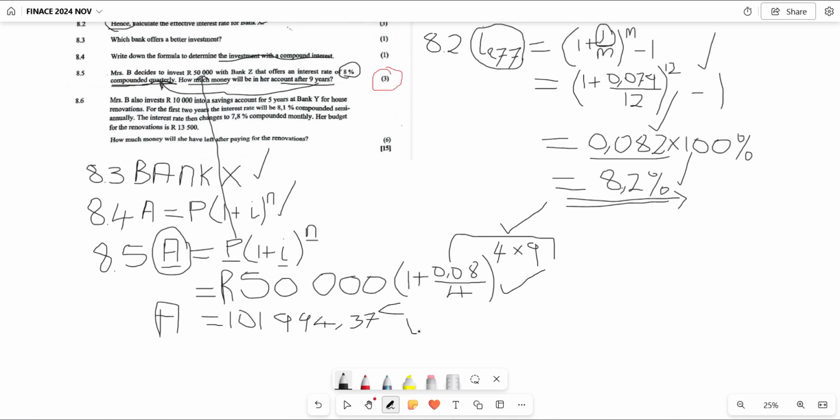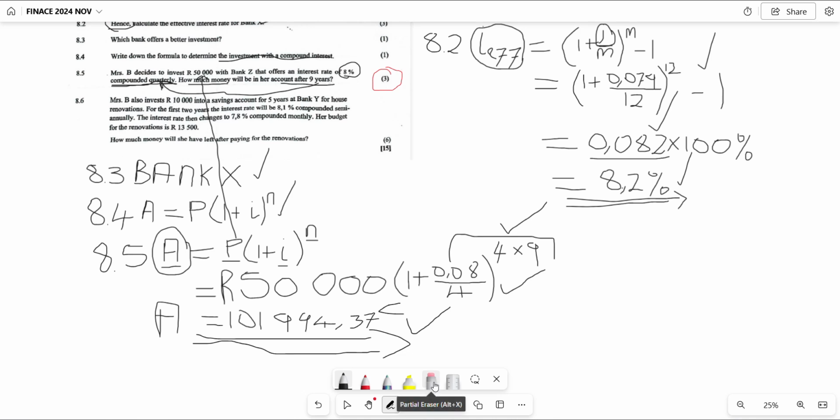Then 1 mark for the final answer, which is 101,994.37 cents. Then that is your distribution of your 3 marks there. I hope we are okay in this regard, comrades.